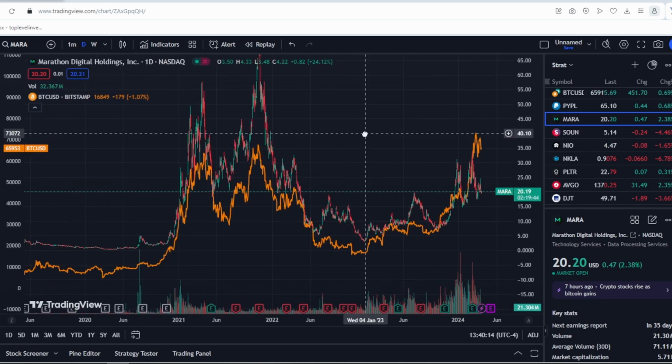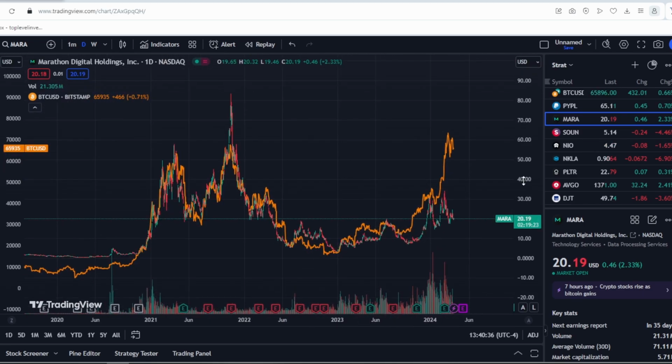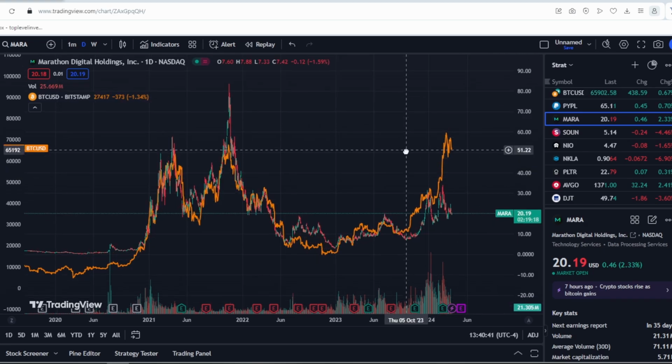I always like to illustrate the correlation between Bitcoin and this stock. Previously, Bitcoin and Marathon had a correlation of 100% with some deviations, but mainly they moved together. However, recently, there has been a decoupling. Bitcoin continued to rise, while Marathon Digital Holdings did not.